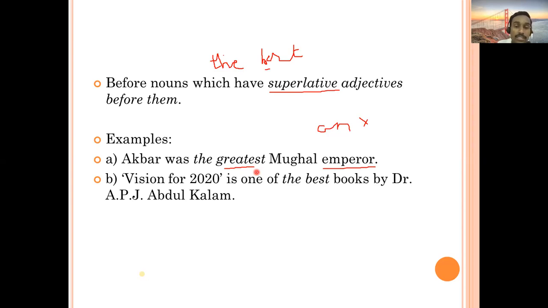Greatest is a superlative adjective. So before greatest you can't say "a greatest Mughal emperor," no. It will always be "the." Akbar was the greatest Mughal emperor.